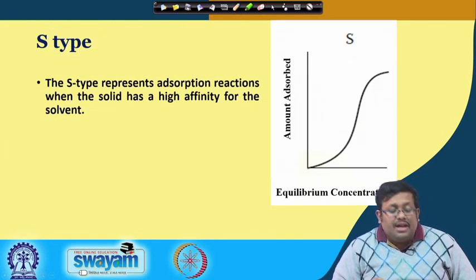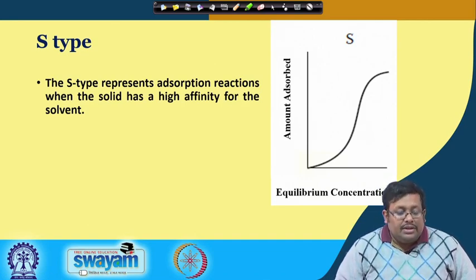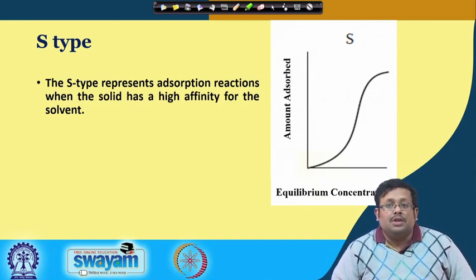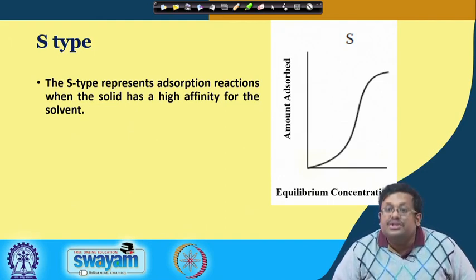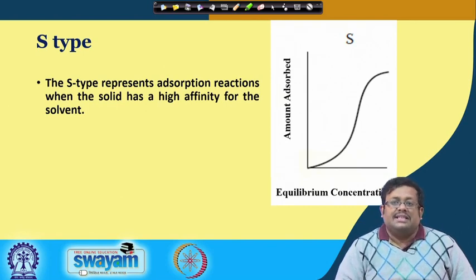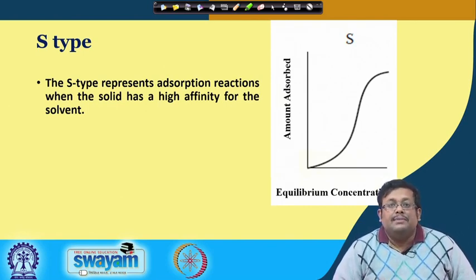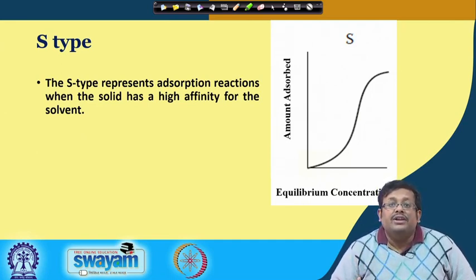what is S type. Now, S type represents the adsorption reaction where the solid has a high affinity for the solvent. So, you can see this shows the relationship between equilibrium concentration and amount adsorbed. There is an S shape curve, and this S shape curve basically denotes that the solid has a high affinity for the solvent.